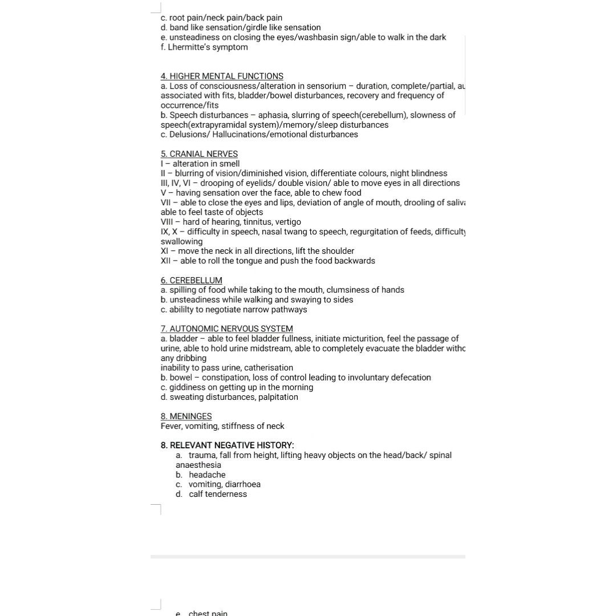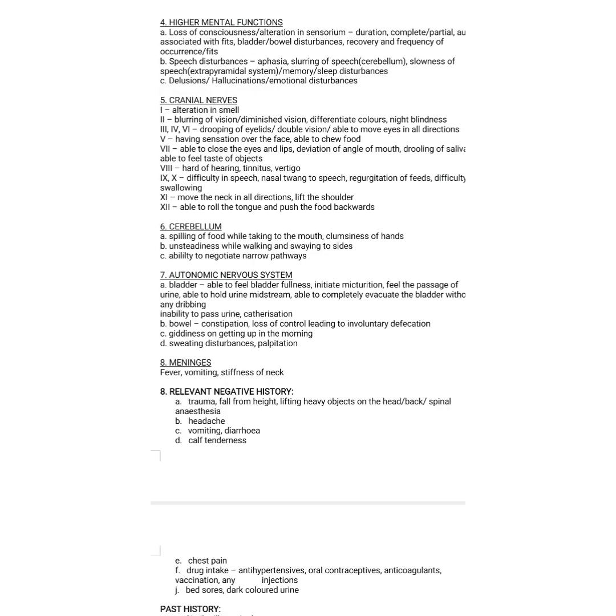And delusions, any hallucinations, emotional disturbances. So these are all higher mental functions. So you are ruling out the cortical involvement here. So in cortical involvement there will be these cortical functions affected: loss of consciousness, alteration in the sensorium, speech disturbances, memory, sleep, delusion, hallucinations, emotional disturbances. So rule out cortex involvement. And then go with the cranial nerves history.